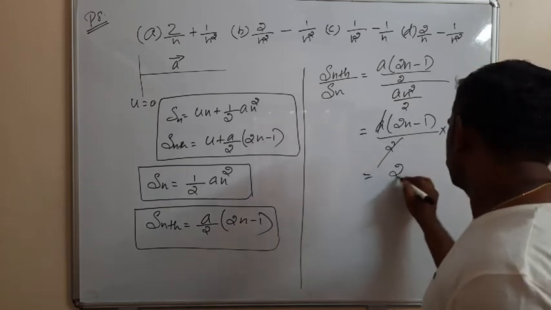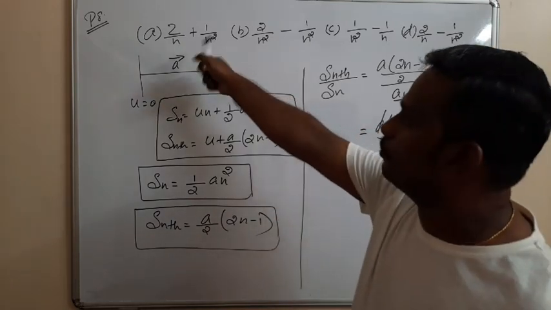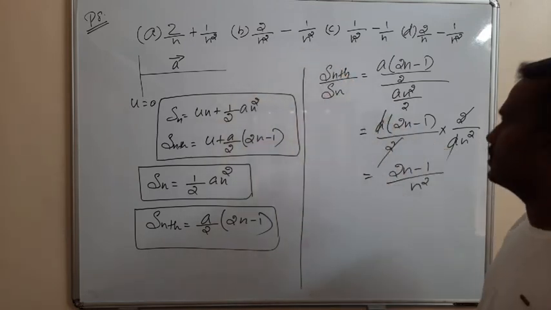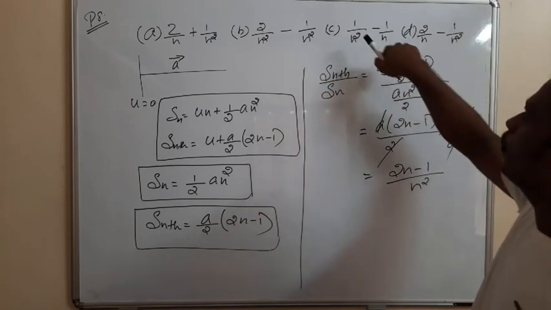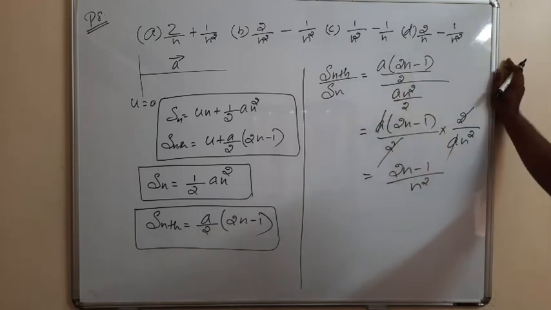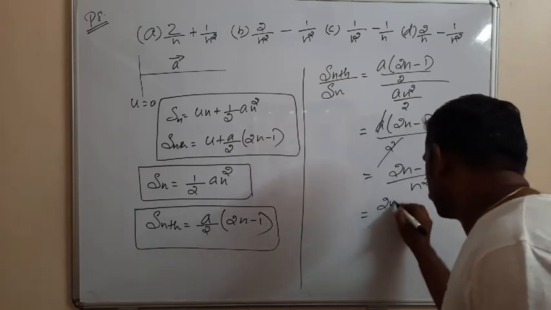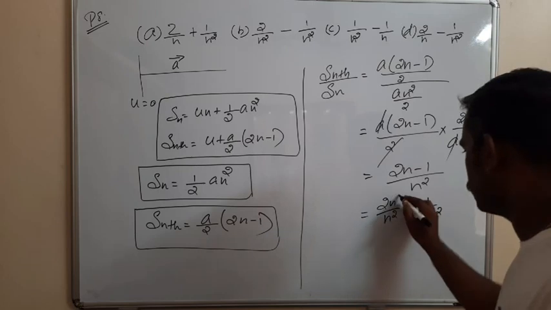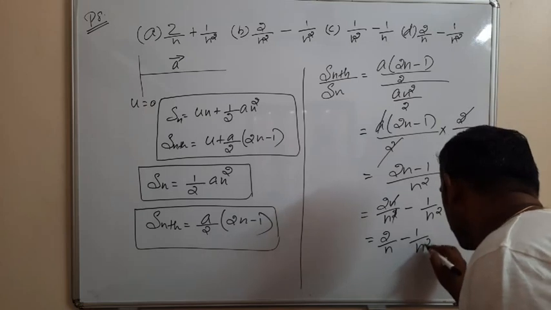That's equal to (2n minus 1) divided by n square. You check the options: A, 2 by n plus 1 by n square; B, 2 by n square minus 1 by n square; C, 1 by n square minus 1 by n; and D, 2 by n minus 1 by n square. This can also be written as 2n by n square minus 1 by n square. So n cancels, and that's equal to 2 by n minus 1 by n square.